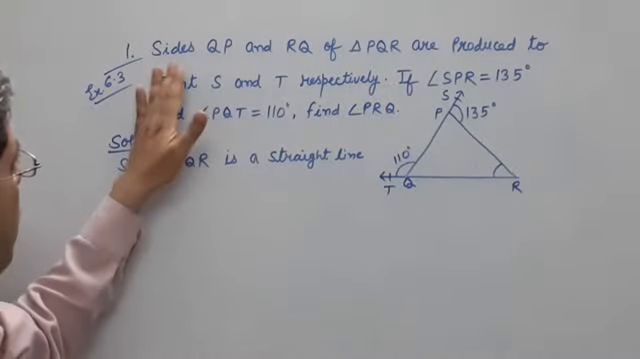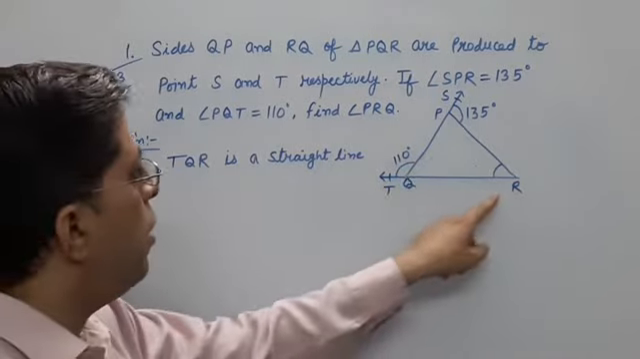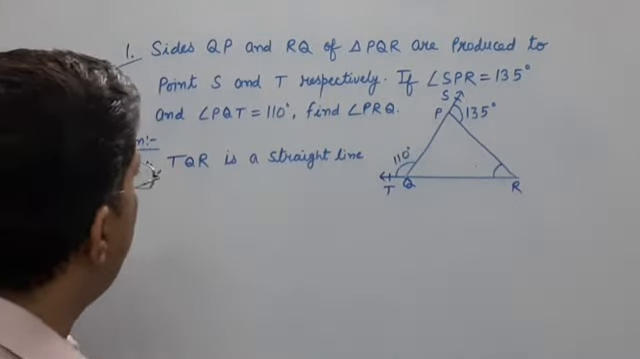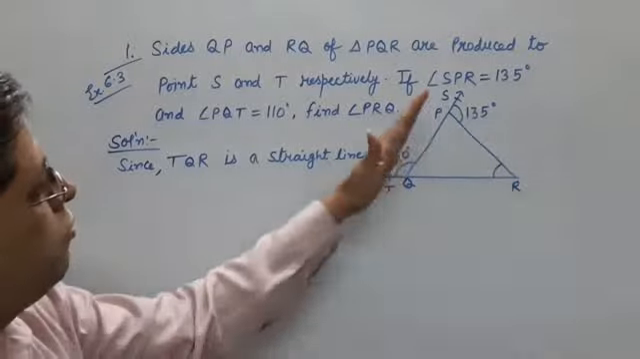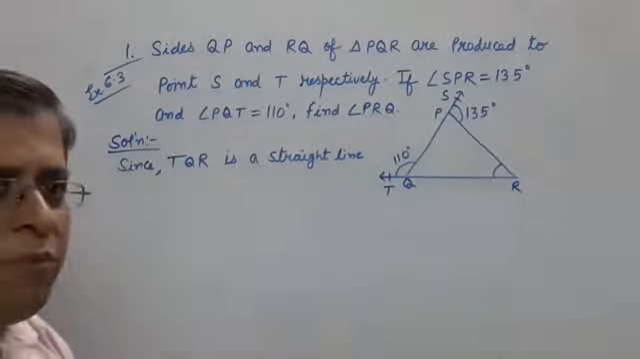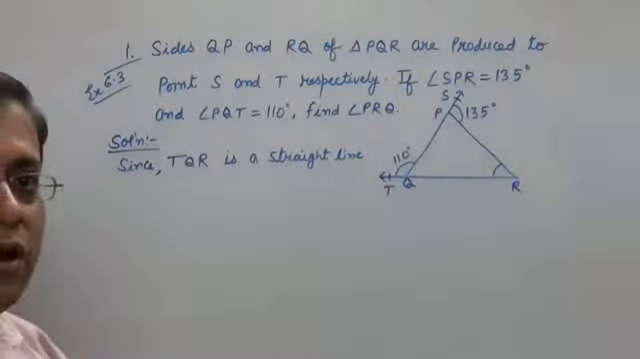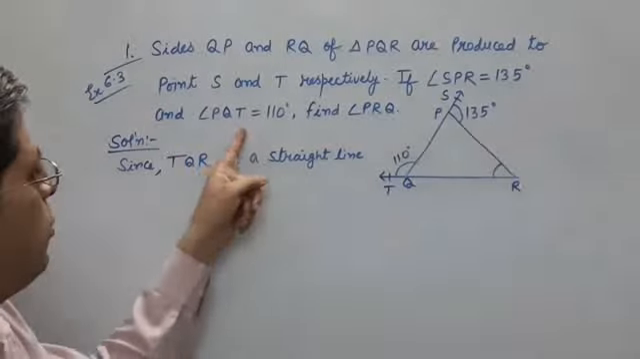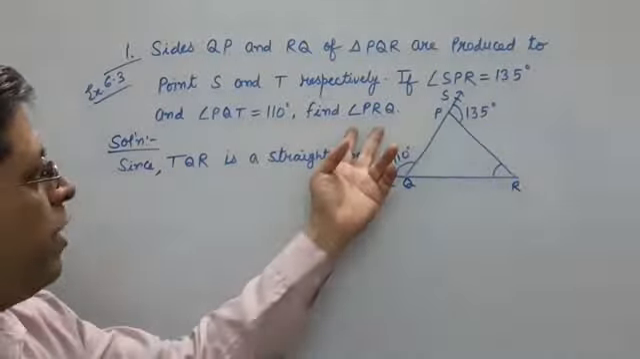Yes, come on. First question is, sides QP and RQ of triangle PQR are produced to points S and T respectively. Angle SPR is given to you as 135 and PQT is given to you as 110. You have to find PRQ.